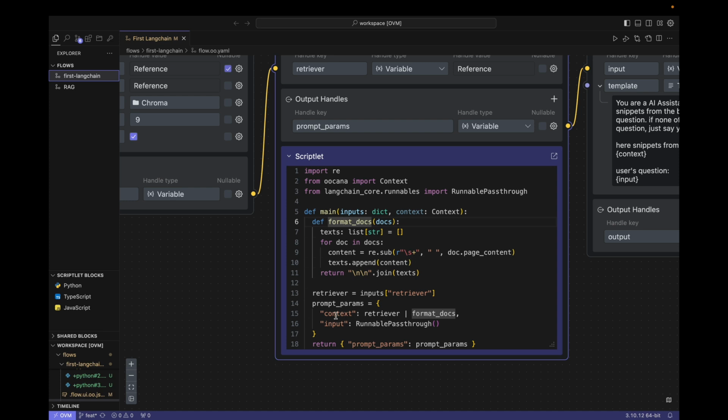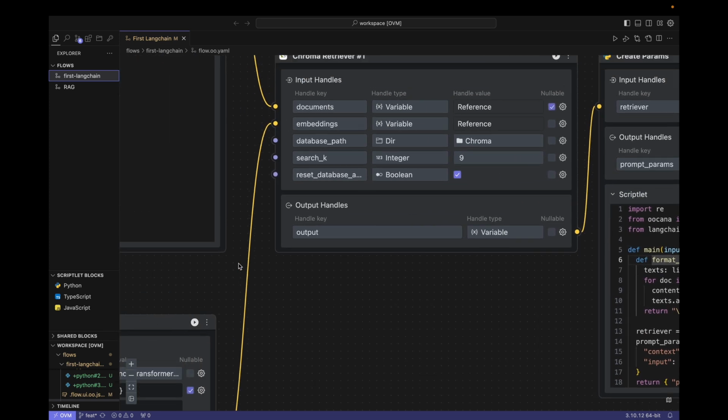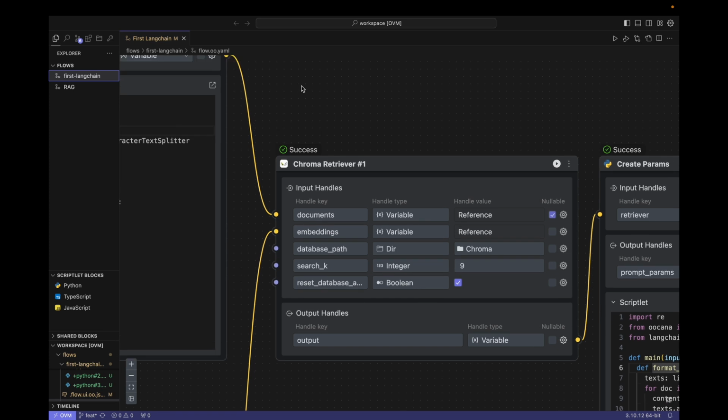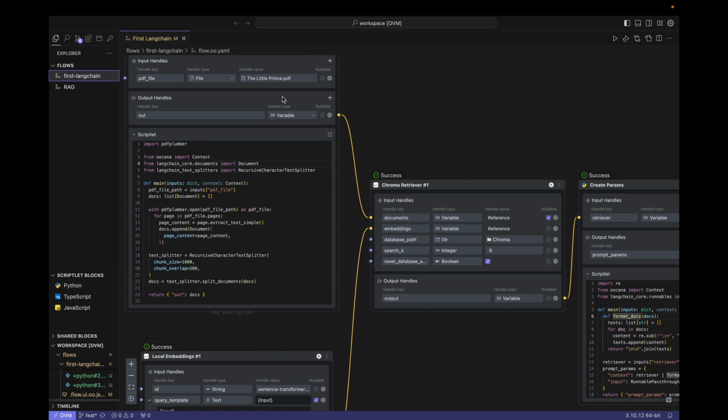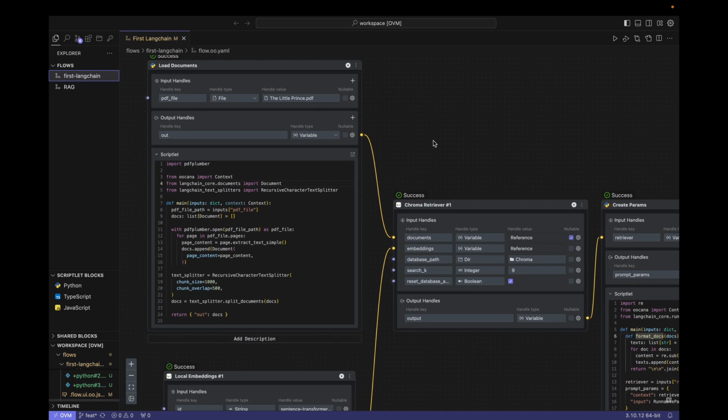Then it will be received by the code I wrote earlier. I did 2 things here. First, I removed all the carriage returns in each document, using a simple regular expression here, so that each record becomes a single line of text. Second, I concatenated all the documents into a large string separated by a blank line. This large string is the value of the context field of the prompt params dictionary, that is, as we can see, the entire part of the text. This is what this code does. Okay, this is all that happens when LangChain runs once.